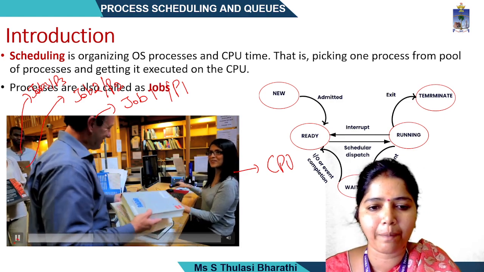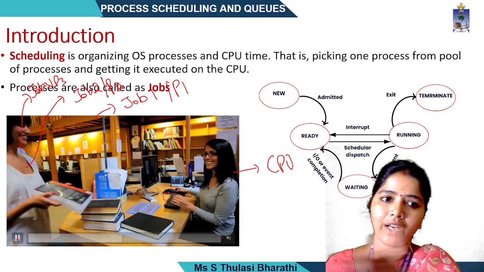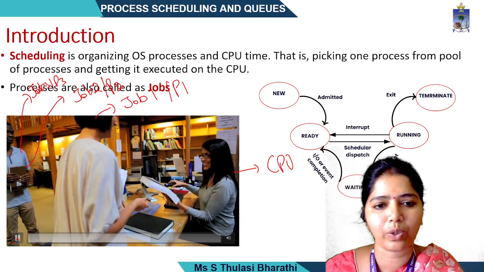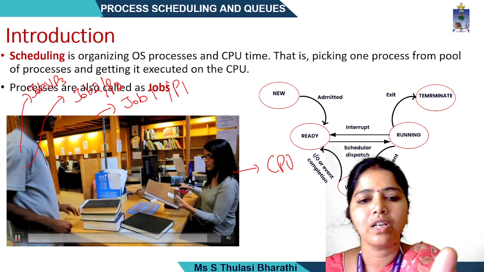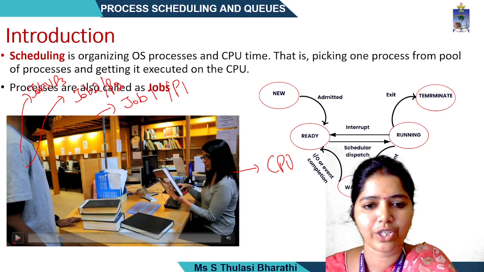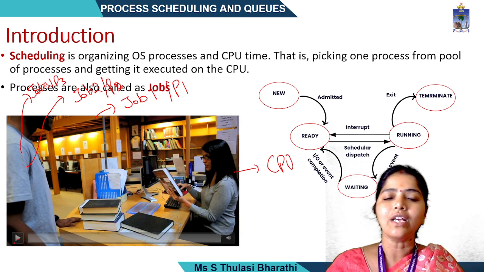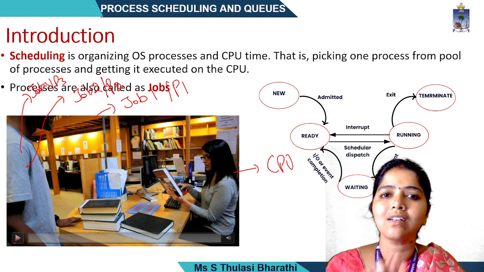Scanning done, he goes out. The next person comes, job done, goes out. Job 3 comes, the instruction is carried out and he goes outside. This is what we call scheduling.